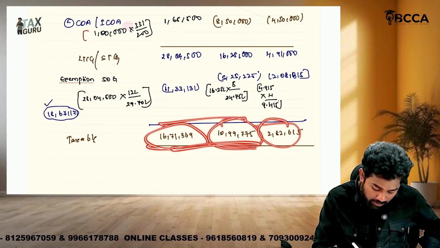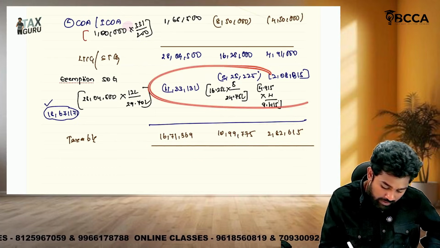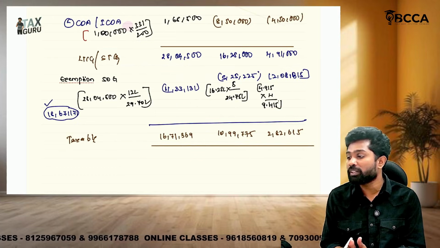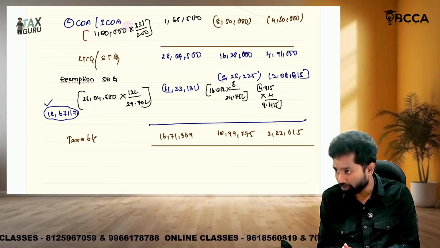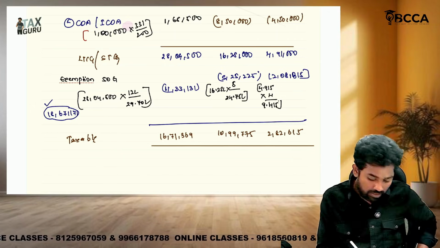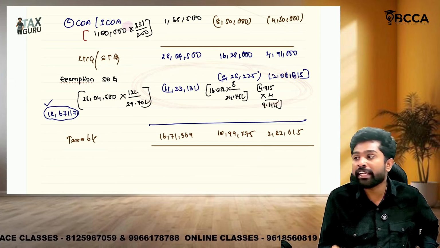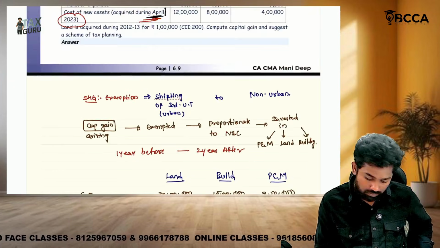Sir, this exemption, this is the amount taxable. This exemption is available only when they made the investment within 1 year or within 1 year before. Okay, if it is afterwards, then this exemption is not available. Then they will be ending up paying more tax.